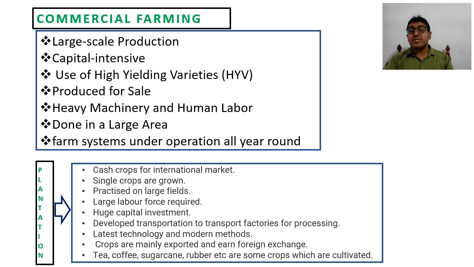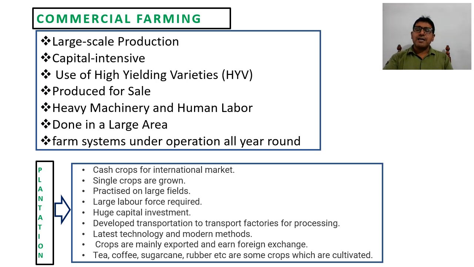Large labor force required. Here, if you talk about the present-day West Indies, it has certain islands. Georgetown is there, and many others are there.